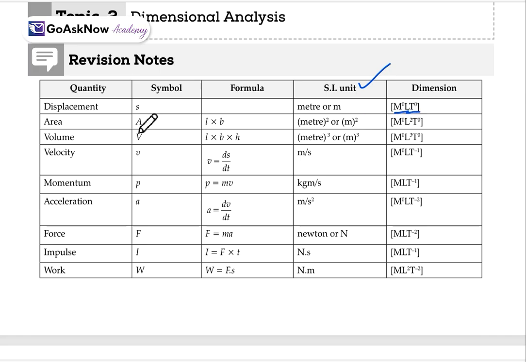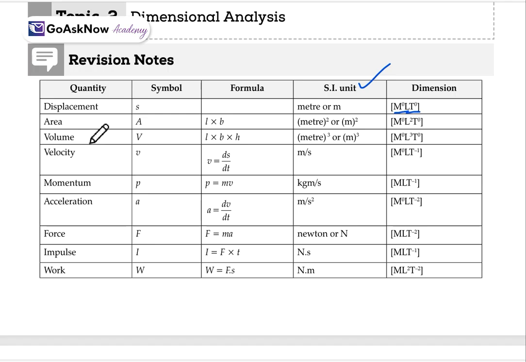Like this. Area, we know the symbol is A. Formula is length into breadth. Length value is meter, so meter into meter, meter square. Again, M will be 0 because we don't have any mass here, we don't have any time here. So L will be squared. It will be M0, L2 and T0.